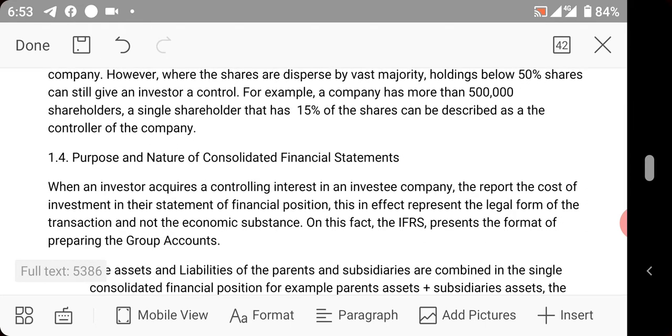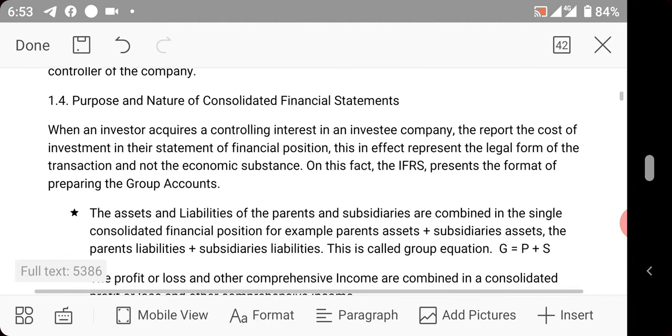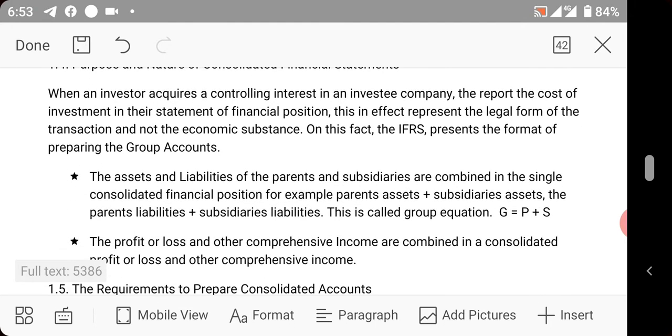Now, purpose and nature of consolidated financial statement. The nature of consolidated financial statement is that the assets and liabilities of the parent and the subsidiary are combined together. You already might have heard about this. You add that of the parent company and that of the subsidiary.